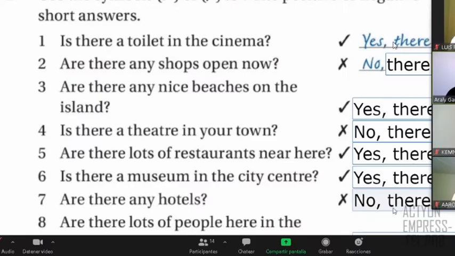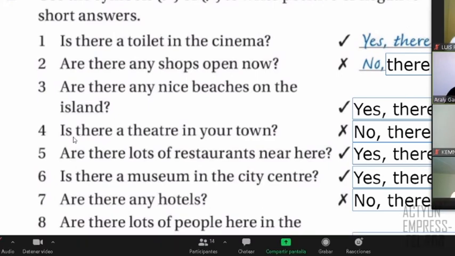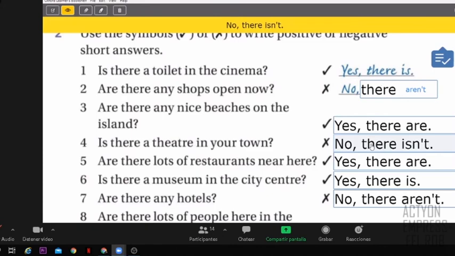Or if the question, for example, in number 4 is singular, is there, and you answer no, you can say no, there isn't. Or if it's positive, you can say yes, there is. So it depends if it's positive or negative, and plural or singular, right?